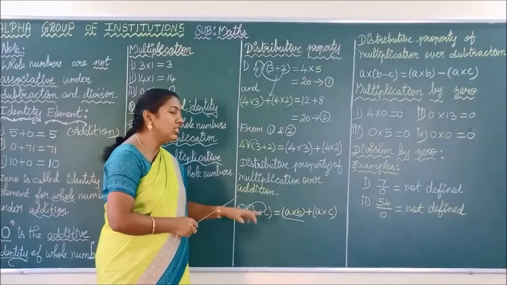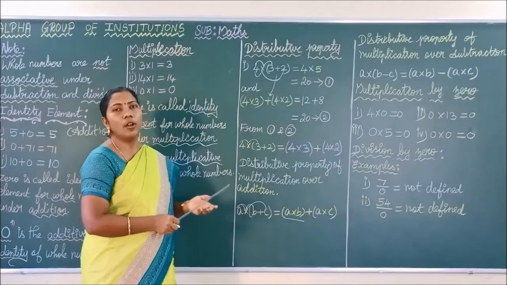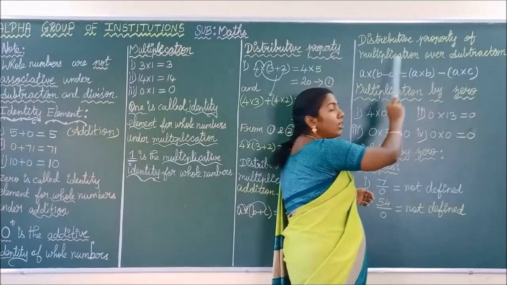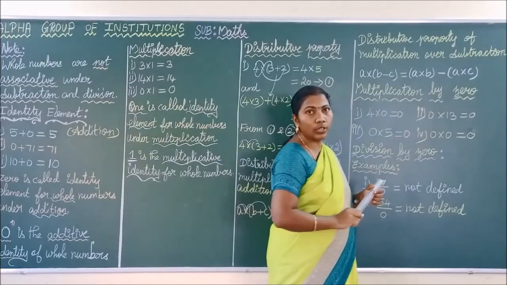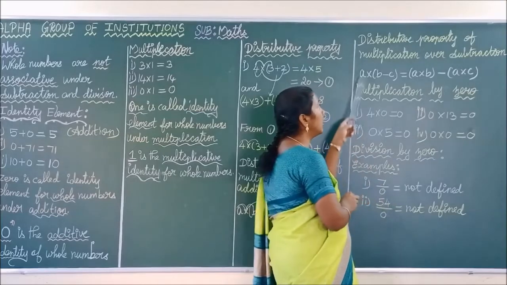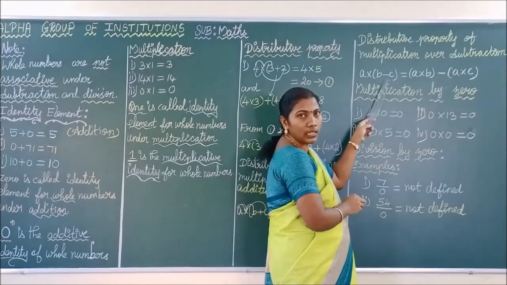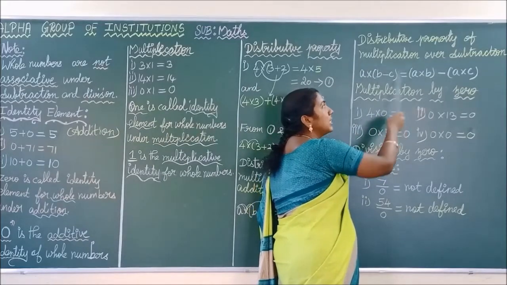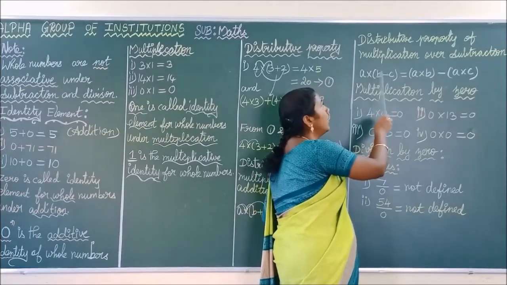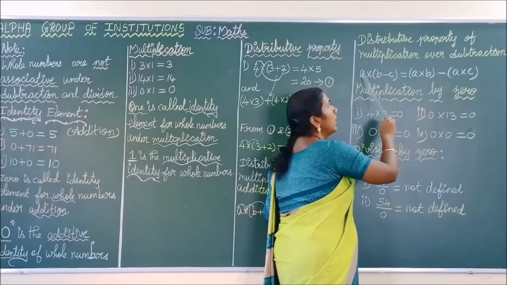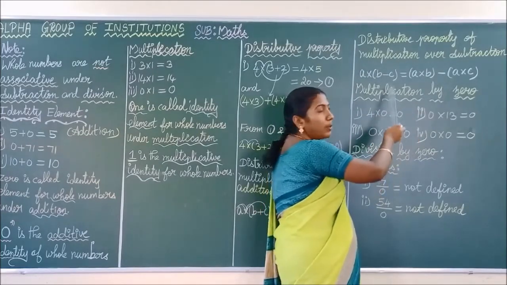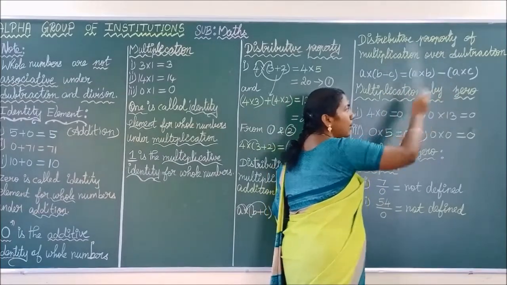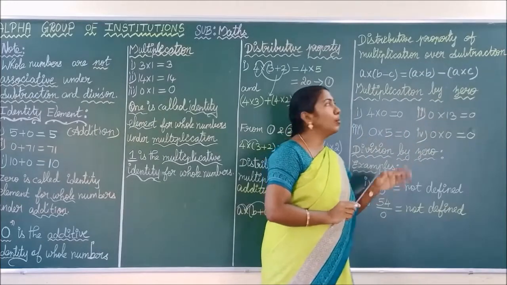Okay. Instead of plus, if you are having minus, how can you call this? Let us see. Distributive property of multiplication over subtraction. How can you use this property? See here. A into (B minus C) is equal to A into B. Instead of plus, here we are having minus. So A into B minus A into C. So we call this property the distributive property of multiplication over subtraction. Do you understand, children? That's all about the properties.